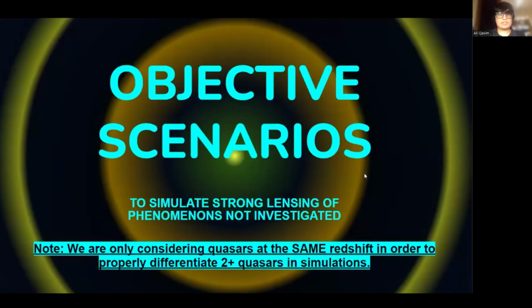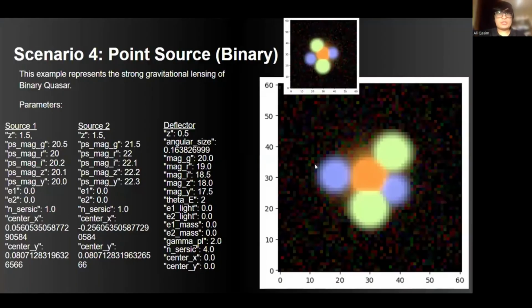Now, here are the objective scenarios to simulate strong lensing of phenomena not investigated. Note, we are only considering quasars at the same redshift in order to properly differentiate multiple quasars in simulations. So first, we have the strong lensing of a binary quasar, which is again a point source. And you can see the first quasar here, and then the second one here.